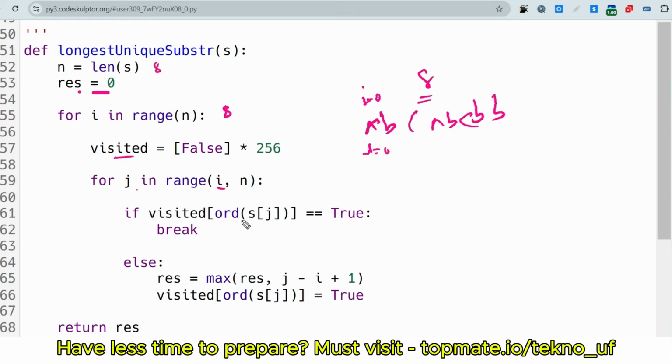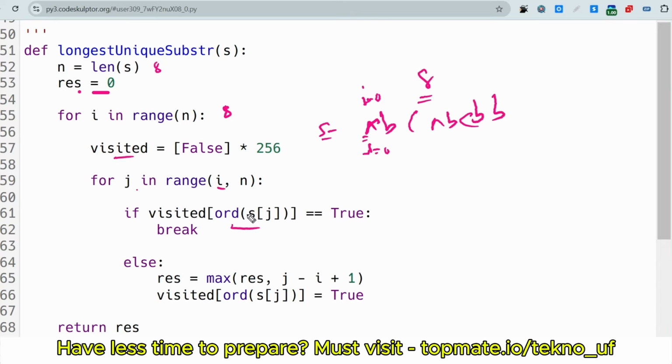So if visited of word of s of j, s of j means j is 0. Okay, j is 0, and s is the string name, so s of 0 is a. Okay, s of 0 is a, so that is the ASCII value of the small case a, which is 97. Yeah, if I am not wrong, that is 97. So 97 is equal to true.